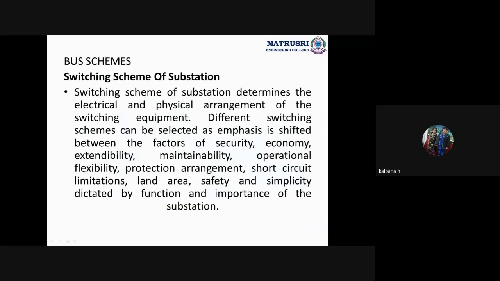Okay. Next one is what? Switching schemes of substation, or it is also called bus schemes of substation, right? So it is very, very important. Switching scheme or bus schemes of the substation determines the electrical and physical arrangement of the switching equipment.